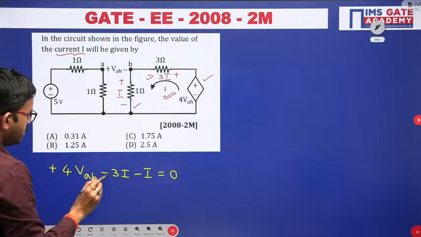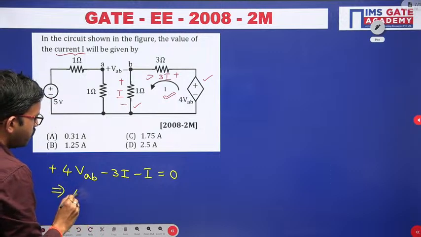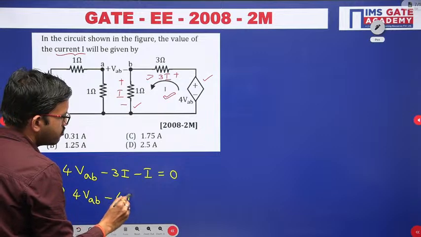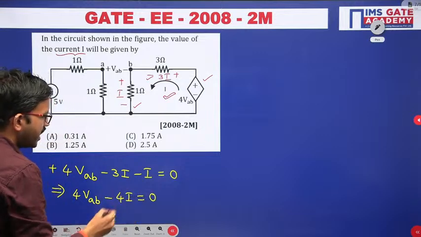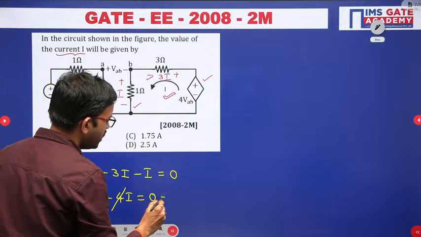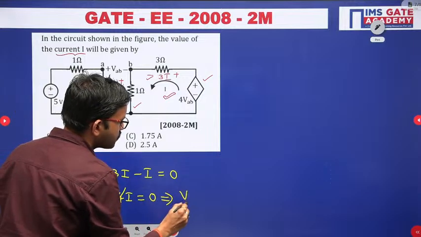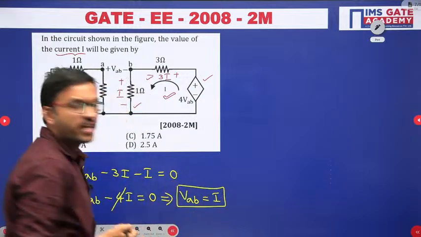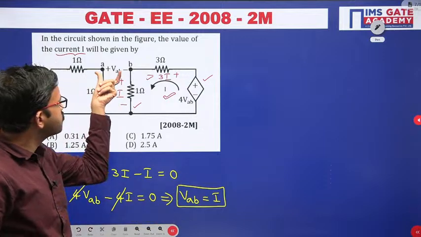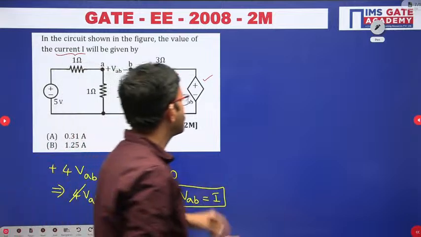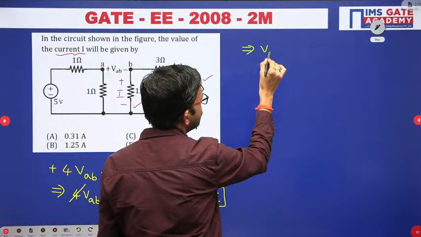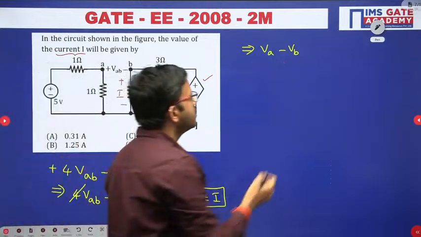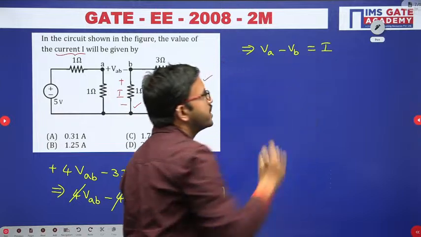Now from here what you are going to get: 4 VAB minus 4I is equal to 0. So here the 4 will get cancelled, and from here you are getting VAB equal to I. What is VAB? VAB is nothing but the voltage across these two terminals, A and B. So you can represent VAB as VA minus VB. On the right hand side you are having I.